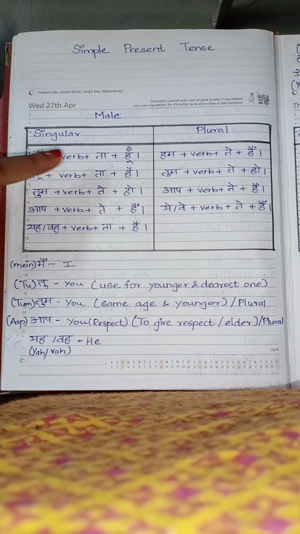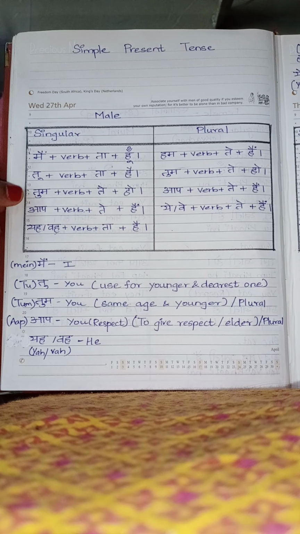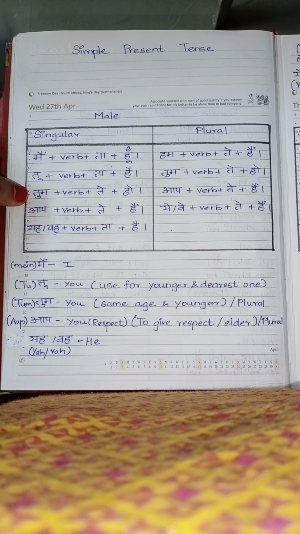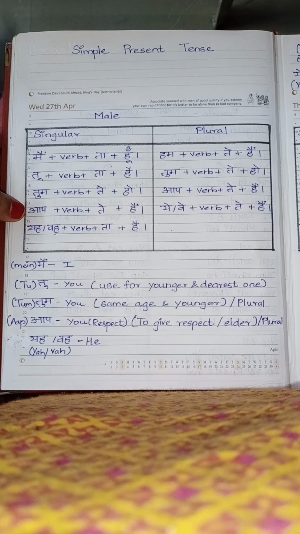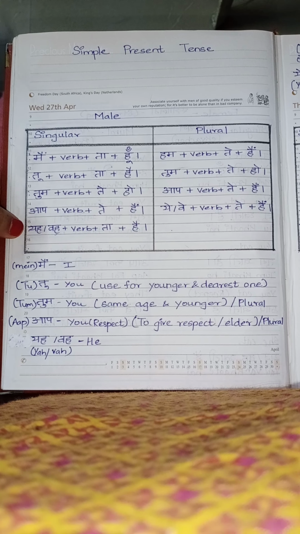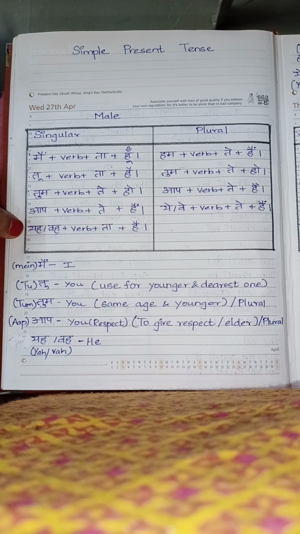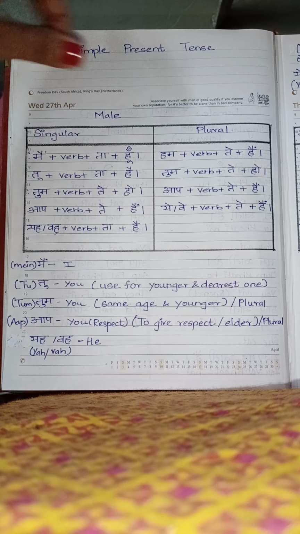And for tu, at the end hai will come, and for the verb, tha. For tum, at the end ho will come, and for the verb, the will come. For aap, at the end hain will come, and for the verb, the will come. For yah and woh, at the end hai will come, and for the verb, tha will come.